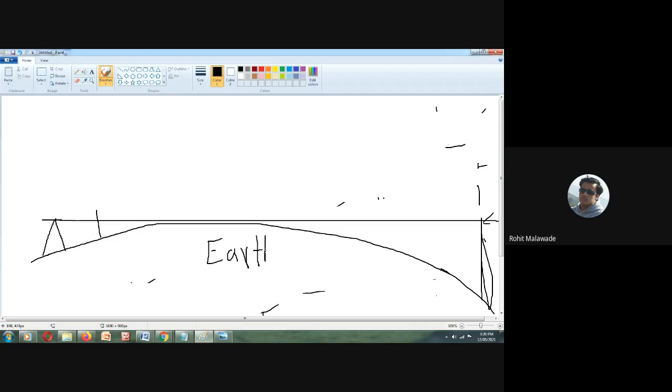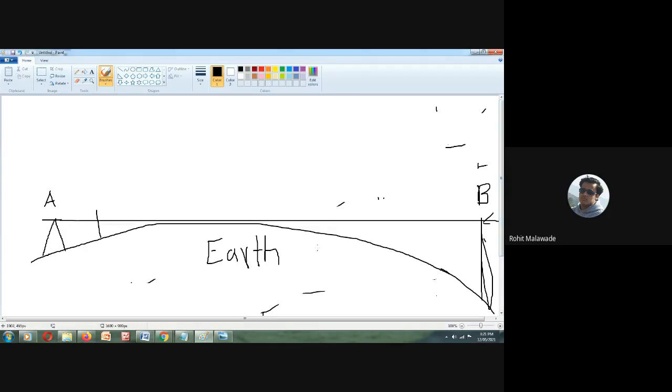I'm keeping my instrument over here, that is instrument station A. And if I want to take the reading of an object at point B, the level of this and the level of this is completely different. Whatever H is equal to d tan alpha, I cannot use it over here. I need to apply some correction.